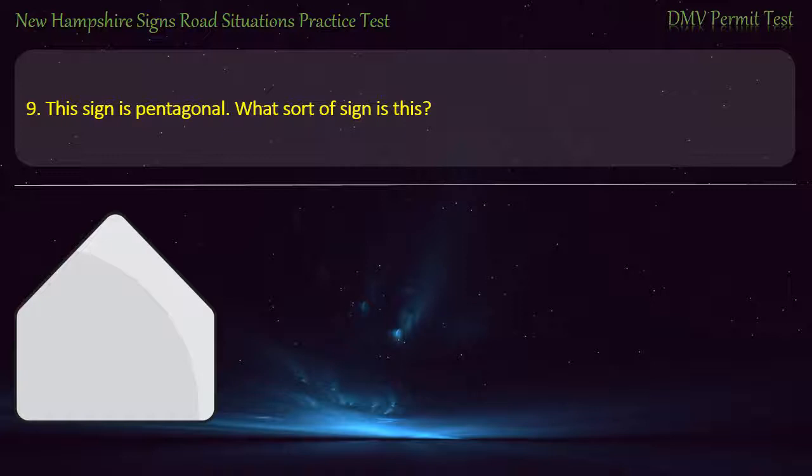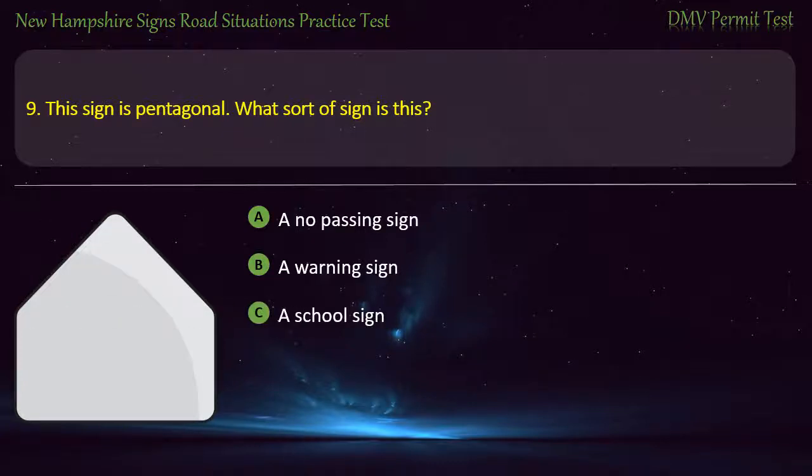Question 9. This sign is pentagonal. What sort of sign is this? A no passing sign. A warning sign. A school sign. A work zone sign. Answer. A school sign.